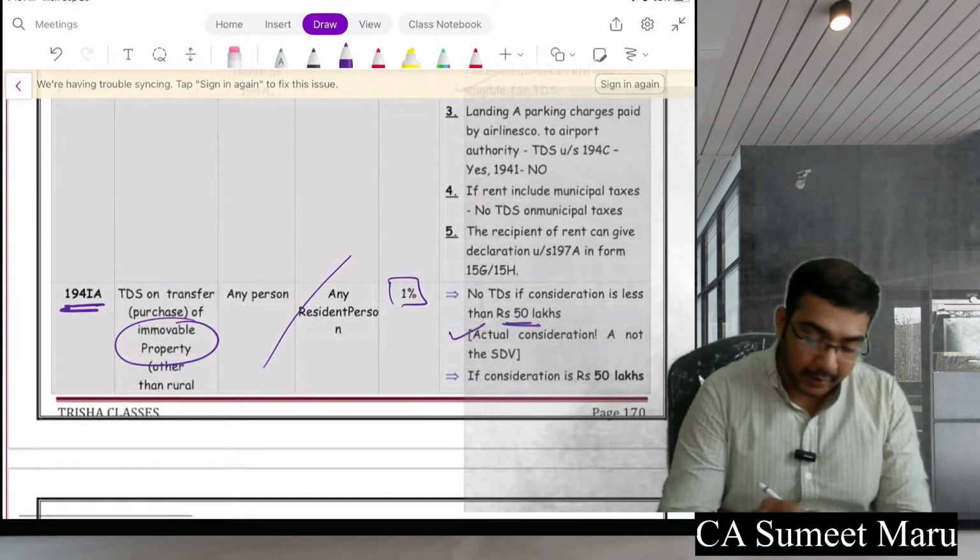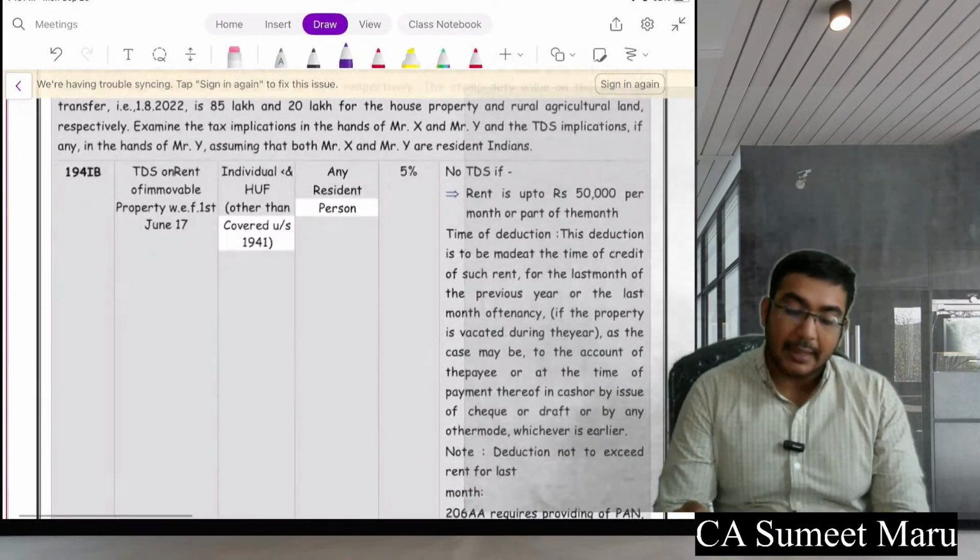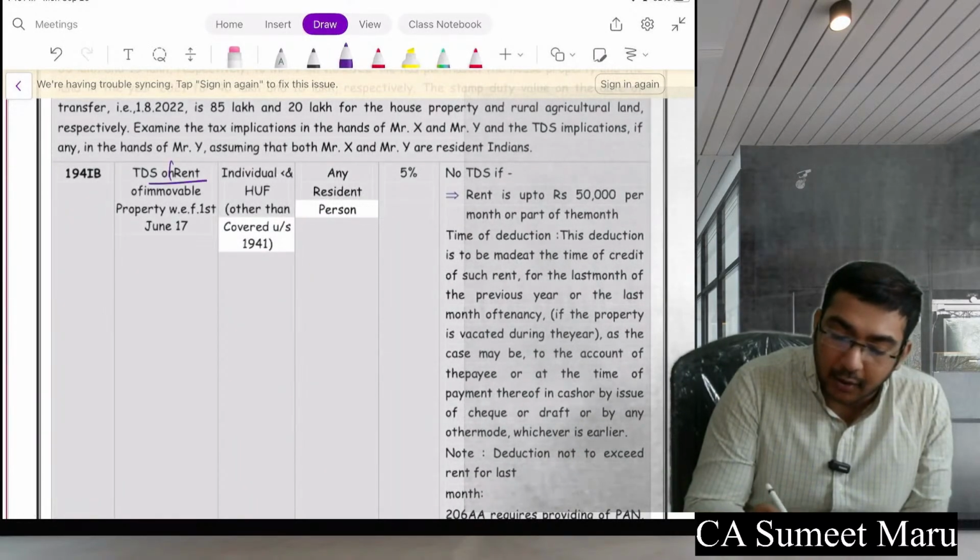Next, this is also important. IB, immovable property on rent.